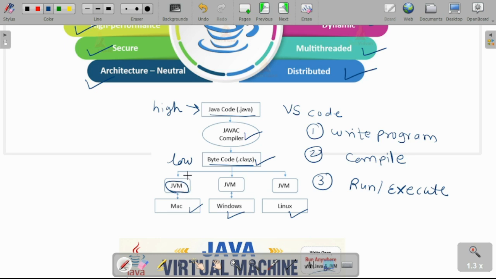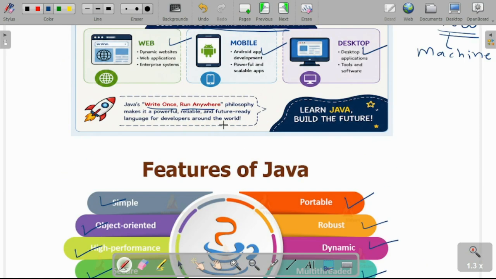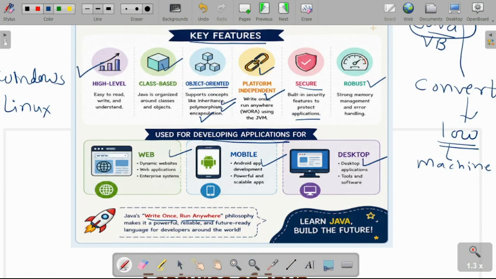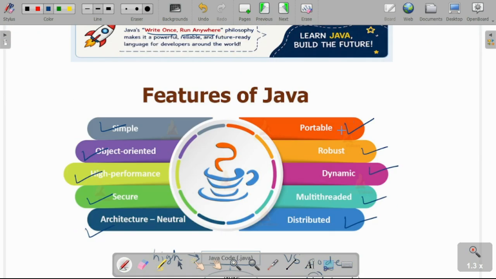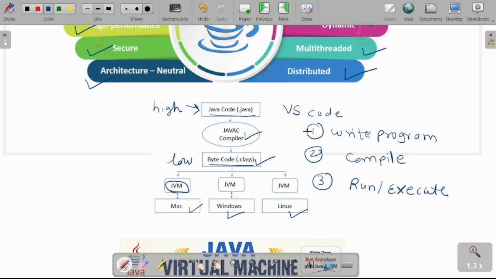That's why it is called platform independent, and it is called portable. So we can execute this Java code on any machine, and this code will be executed and you will get the output of whatever program you have written.